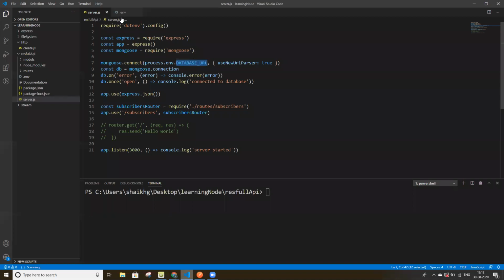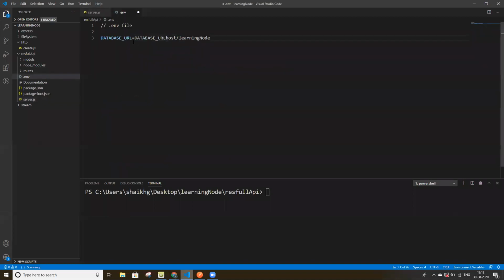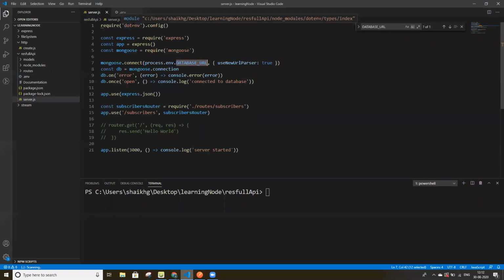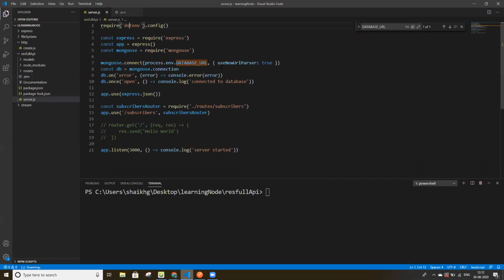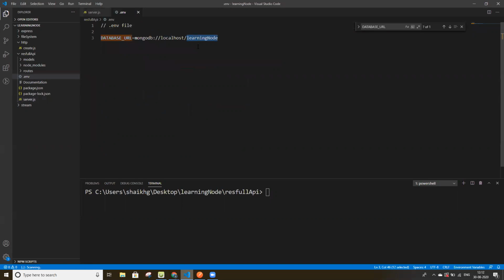This is the constant file which is available here, and we are requiring this file here. With the help of this, it will access this constant and be connected with the database. We are giving the database name learning node. We can change it.